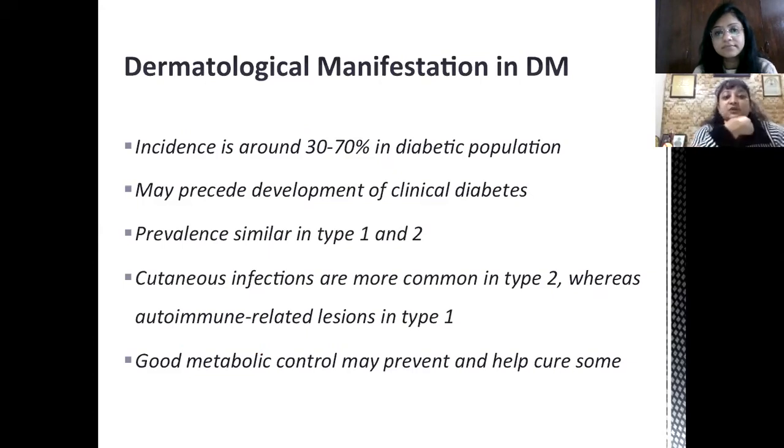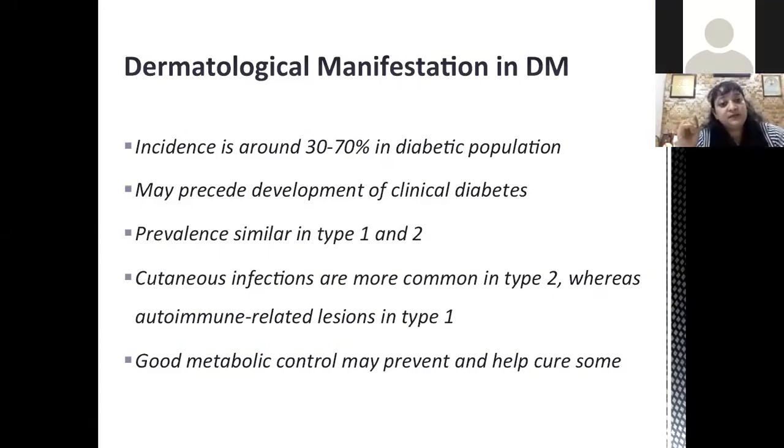As such, the total incidence of dermatological manifestations, if we talk about all the manifestations, is very common, 30 to 70% in the diabetic population. And these lesions may either precede the development of diabetes. For example, acanthosis nigricans may precede the onset of diabetes for many years. So their presence may indicate that a patient is going to get diabetes, that we have to check for diabetes, or they may develop after many years of onset of diabetes.